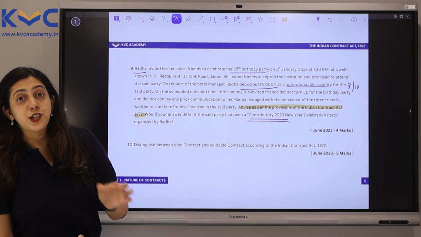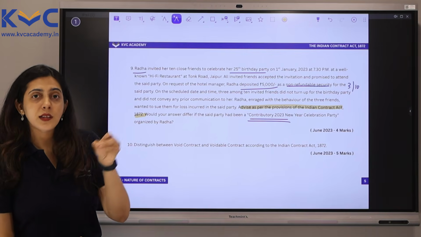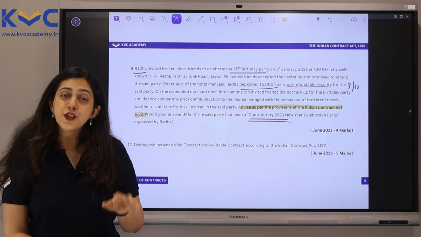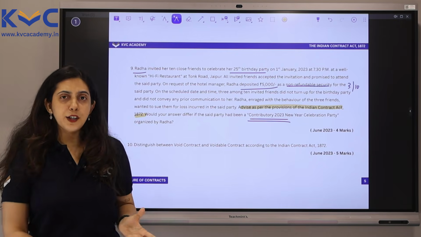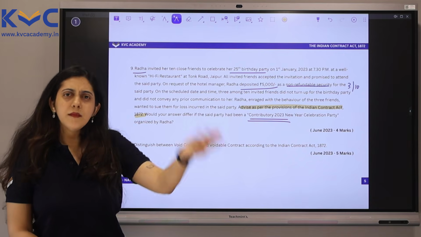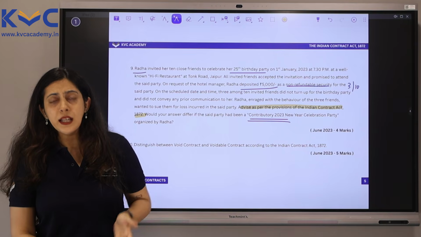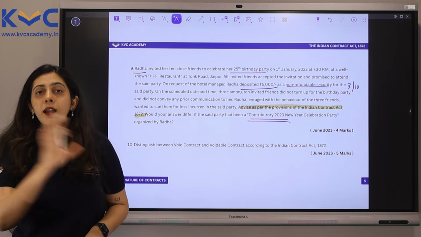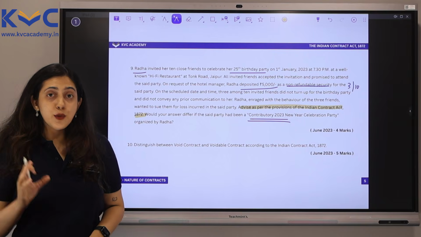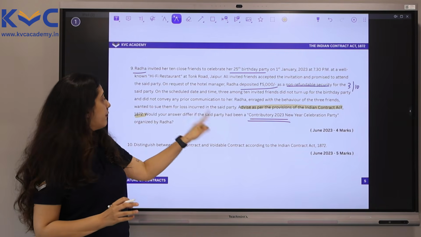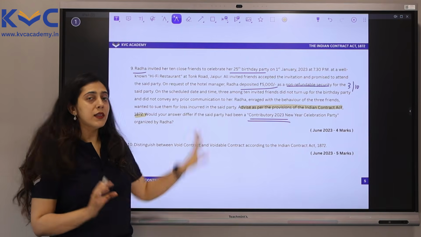Absolutely not. Section 10, the primary section in this unit, tells us that for a contract to be valid, the intention should be to create a legal relationship. It's pretty obvious here that hosting a birthday party, inviting your friends for the birthday party, and the friends not turning up seems to be a social concern and not a legal concern. So will Radha be able to sue them? No. Radha will not be able to sue the 3 friends for the loss that is incurred in the said party.